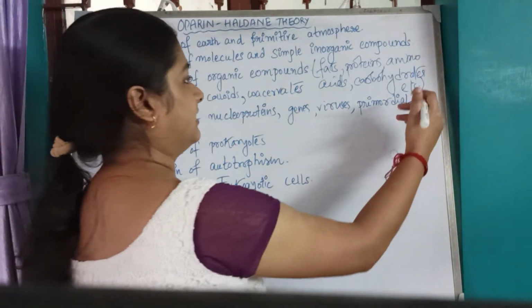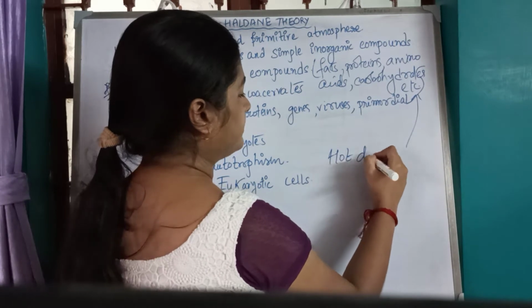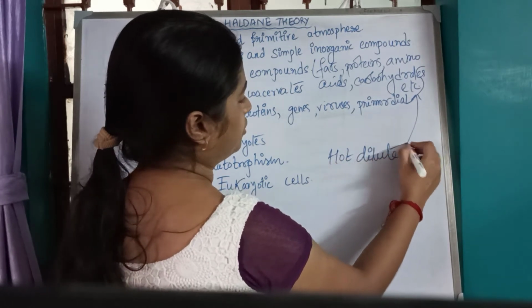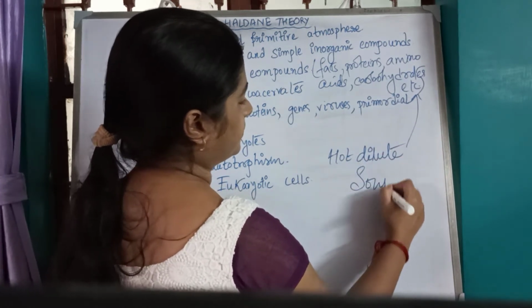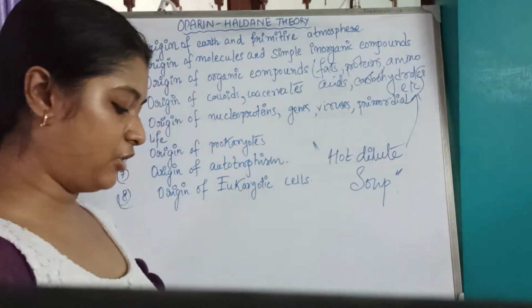Okay, they called it a hot dilute soup, which was present in the sea mixture of fats, proteins, amino acids, carbohydrates.